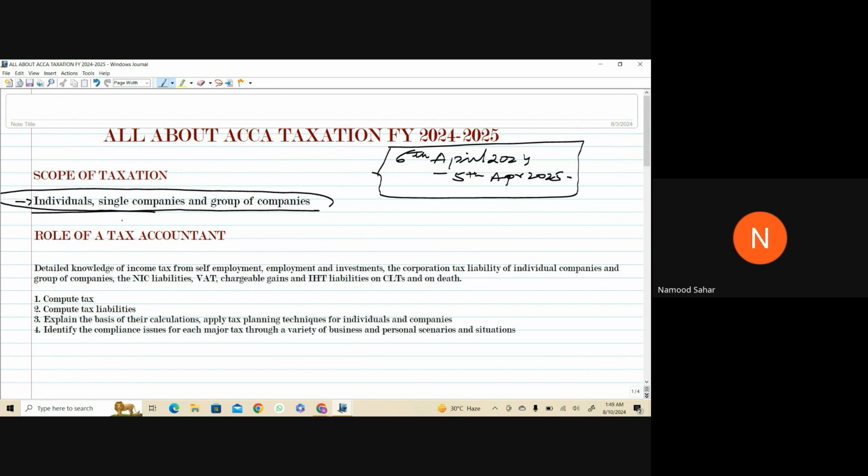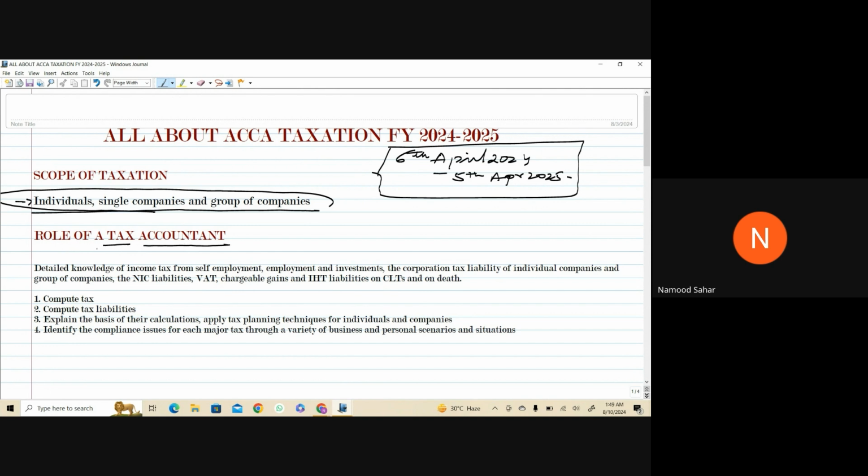ACCA does not restrict your role to only being a student. Rather, it gives you the role of a tax accountant. When you are solving the questions for taxation, my suggestion is to imagine yourself as a tax accountant who has to play the best role. So how can you become a good tax accountant? See, it has two words: one is tax and the other is accountant. It's different from a traditional accountant, and let me cater to what the difference is all about.